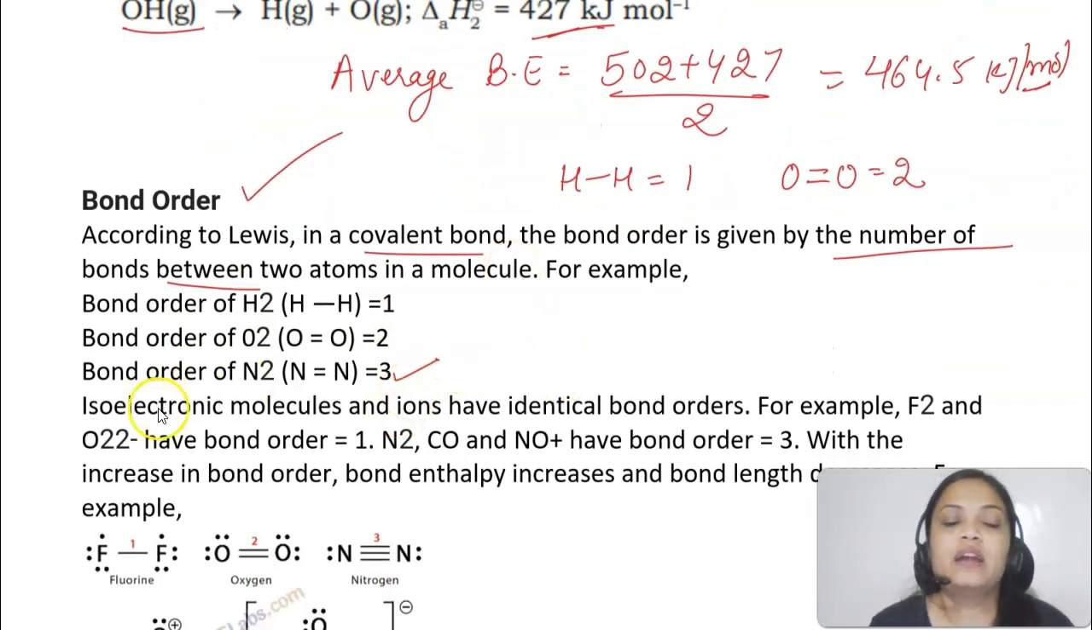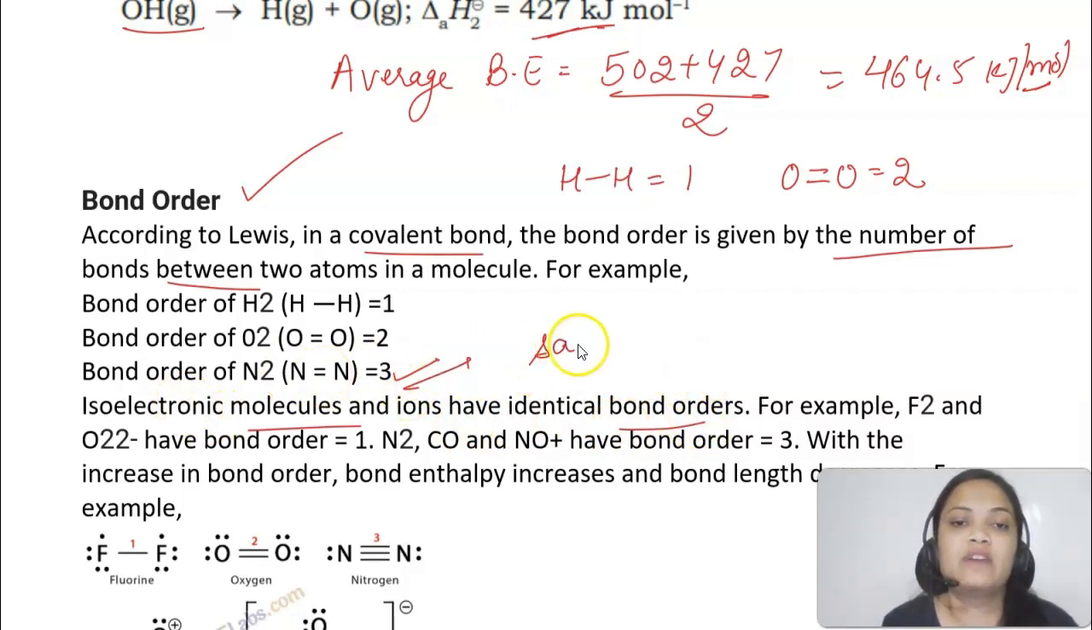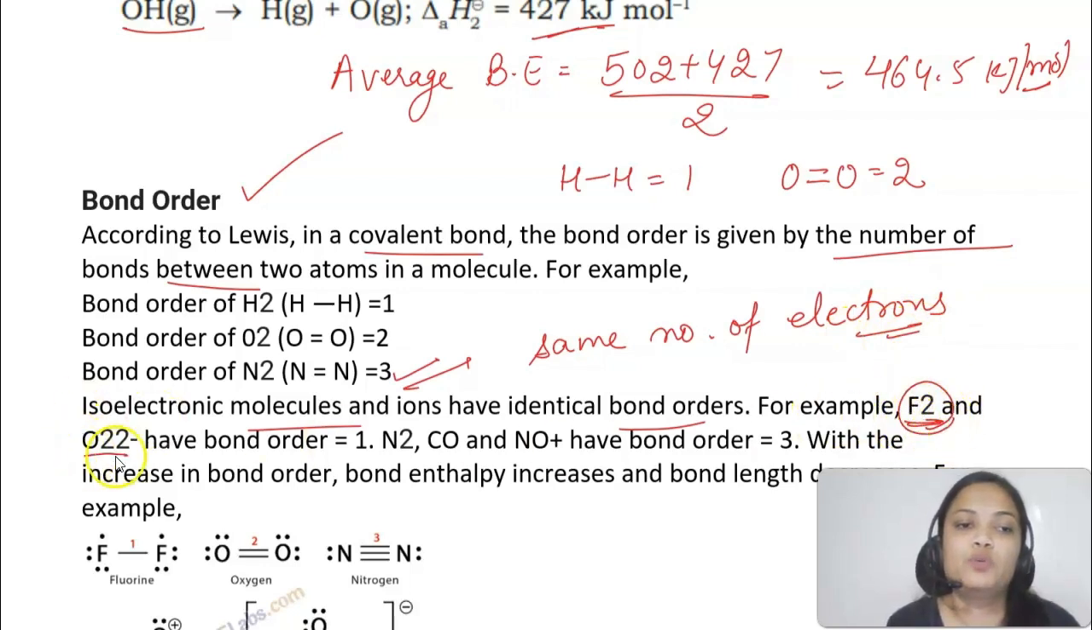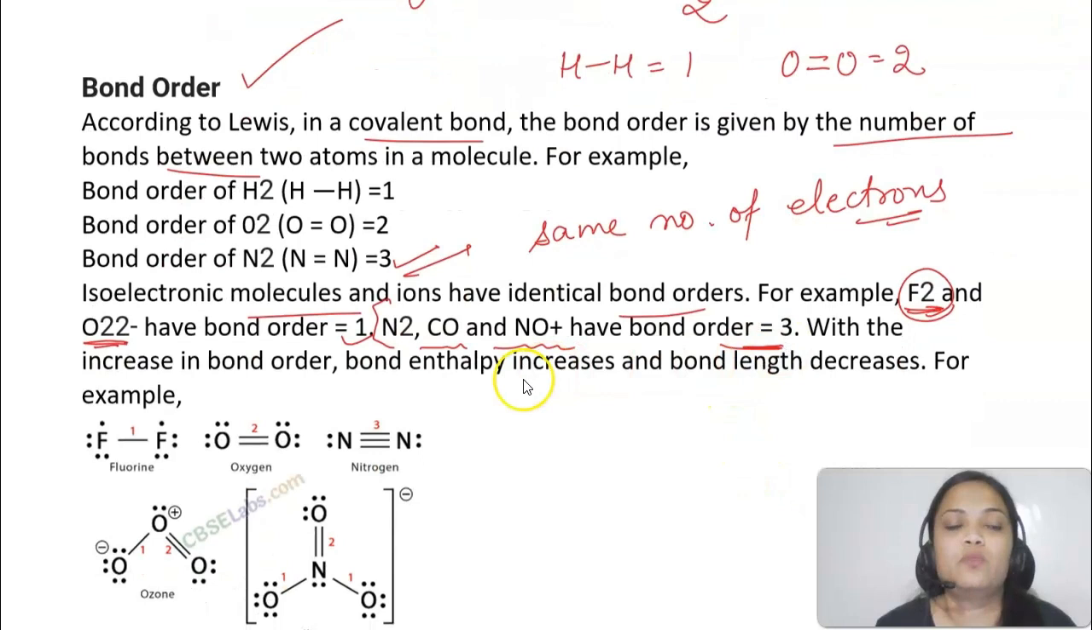Okay. And isoelectronic molecules have identical bond order. Isoelectronic molecules means which have same number of electrons. Okay, so they will be having same bond order, like for F2 and O2 2 minus. Okay, they will have a bond order 1. Similarly N2, CO, NO plus, they have a bond order 3. ओके क्योंकि यहाँ पर 14 इलेक्ट्रॉन्स रहेंगे दोनों केस में, बॉन्ड ऑर्डर 3 रहेगा. ऑल राइट.